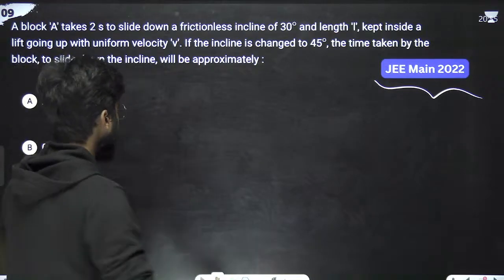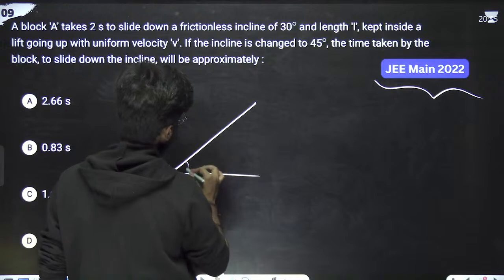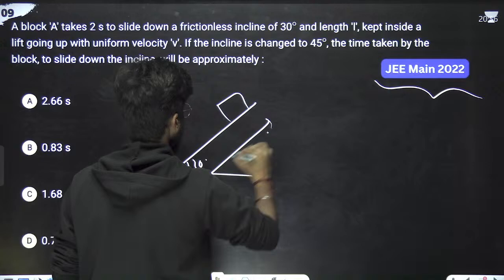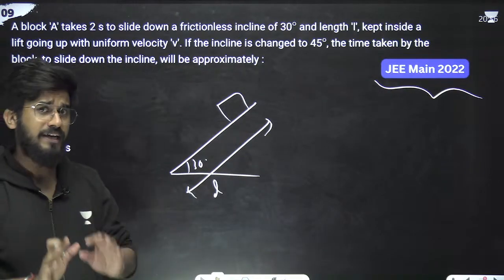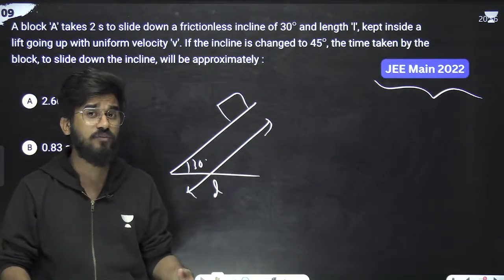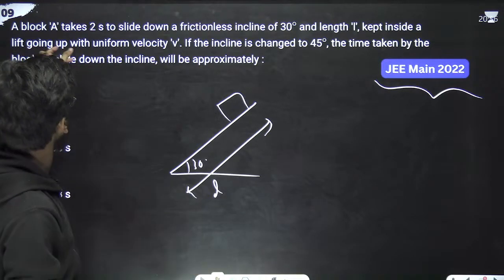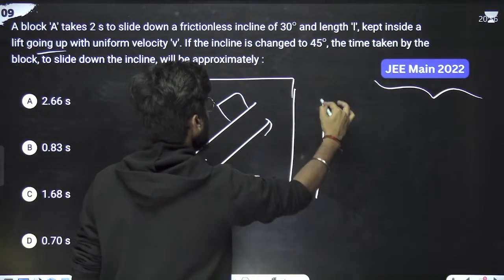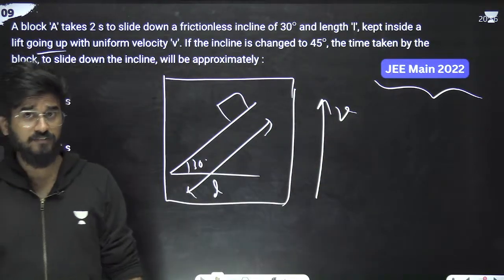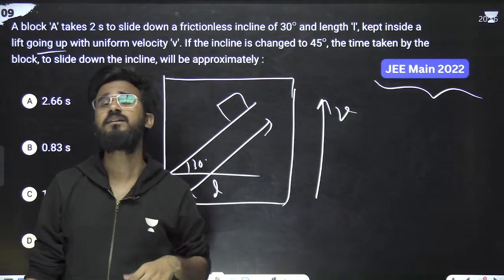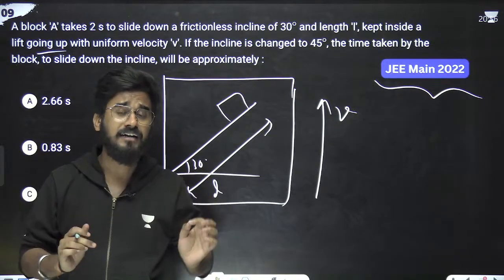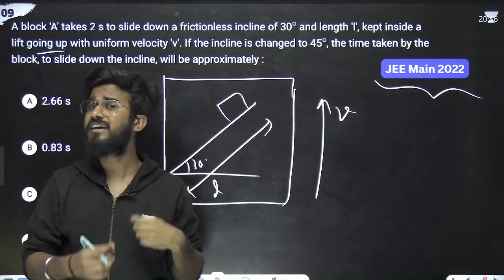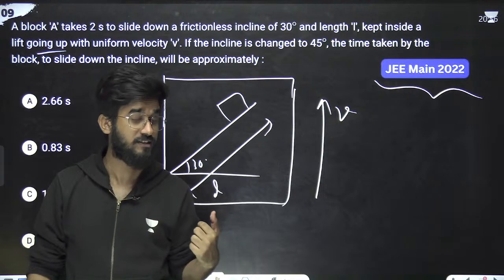Suppose that this is an inclined plane at angle 30 degrees, and this is the block which is sliding down. Length is L, and it is kept in a system which is moving upward with uniform velocity v. Suppose that this is the system, moving upward with velocity v. Listen to me very carefully. What if it was moving with some acceleration a?